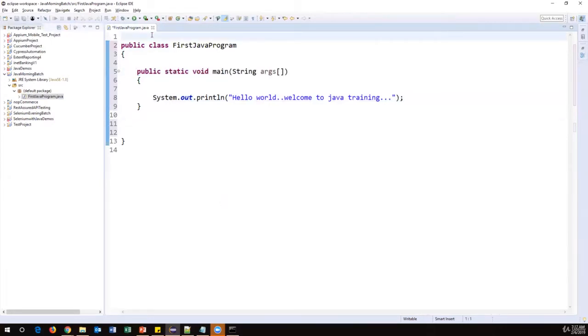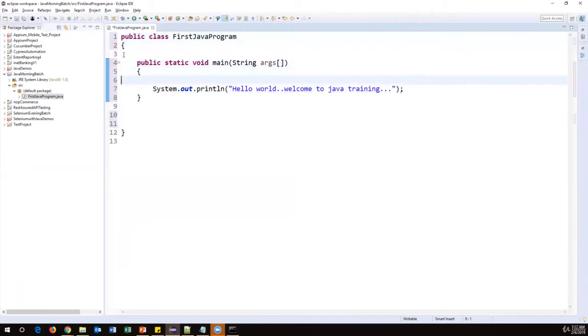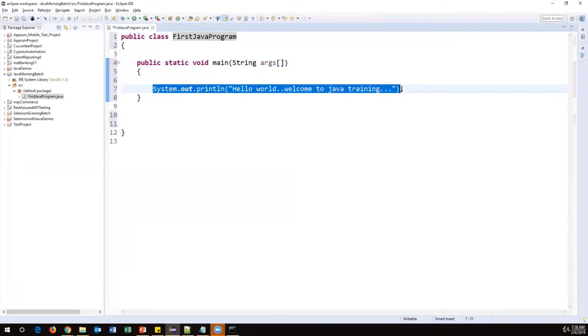So I have just created a simple program. Every line in your Java will end with the semicolon, except the class name and method name. This is a class, we should not put a semicolon here. This is not allowed. Even for the method, we should not put a semicolon here. But except the class and method, in all other places we should put a semicolon. Every line ends with the semicolon. So the semicolon represents that the line has ended.